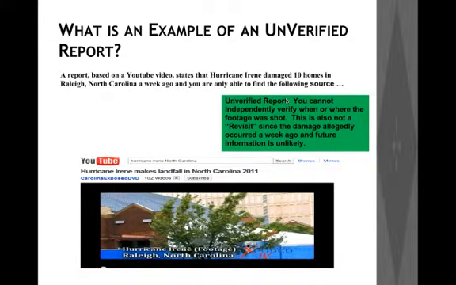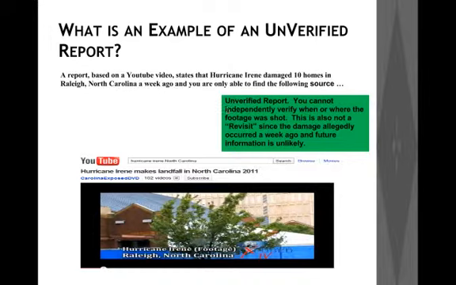In this case, we mark it as an unverified report because we cannot independently verify when or where the footage was shot. We don't really know who the source of the video is, and we also cannot mark this as a revisit because this is a report which came out about a week ago. So this news is pretty old, and it's not really going to be of much relevance now, and there's also not much chance of other media sources picking up news which happened more than a week ago.